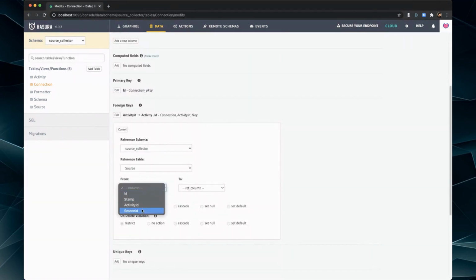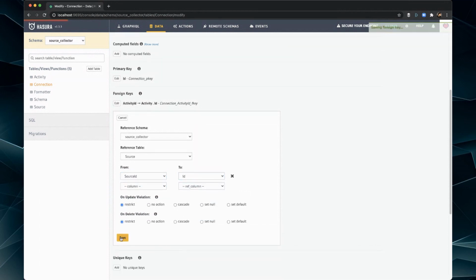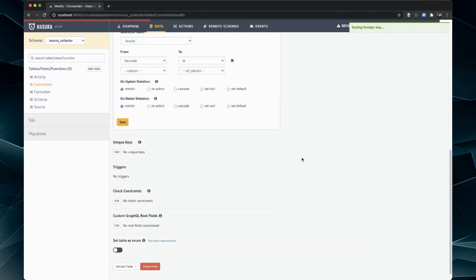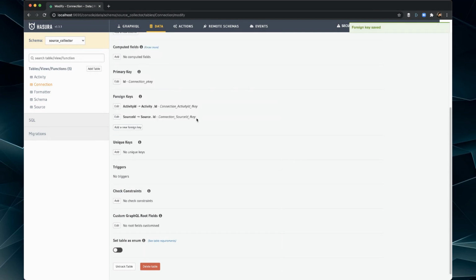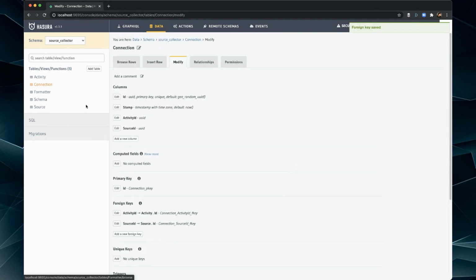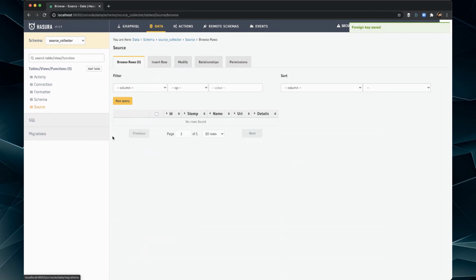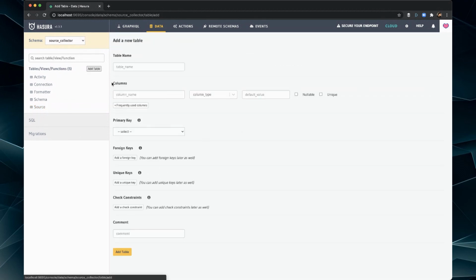And then that will go source ID to ID. I believe that should get it. There we go. Yeah, foreign key saved. All right, I just had to do it in the right order. That's an important thing with relationships. You have to add them in the right order, etc. If you run into an error, you're just adding it out of order probably.